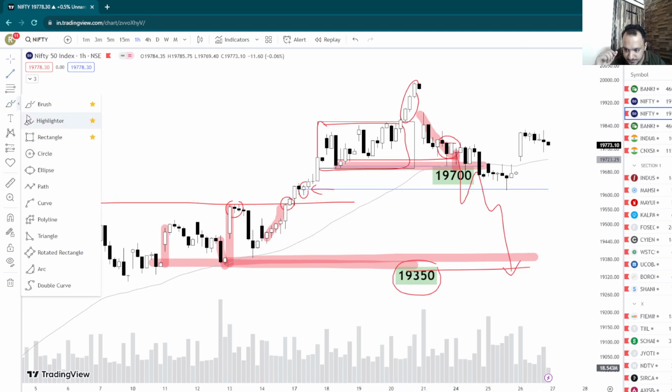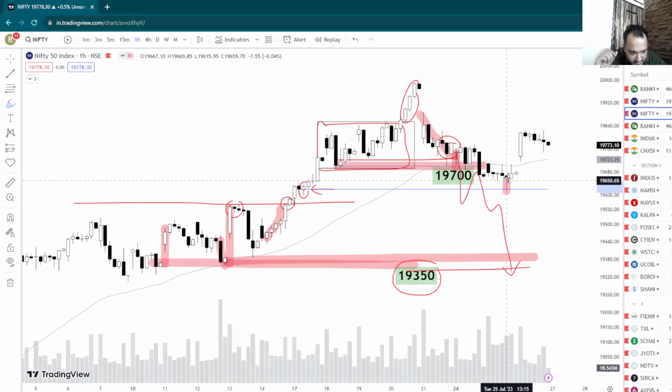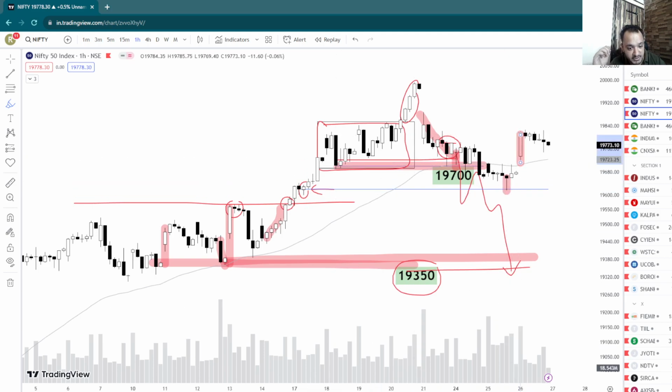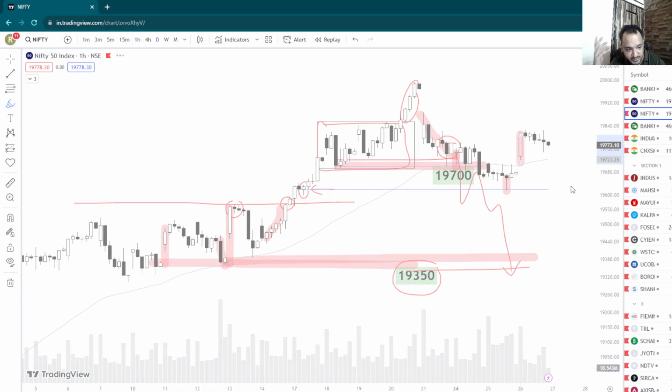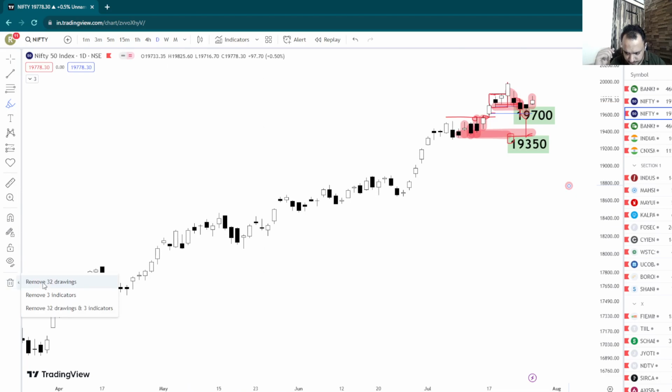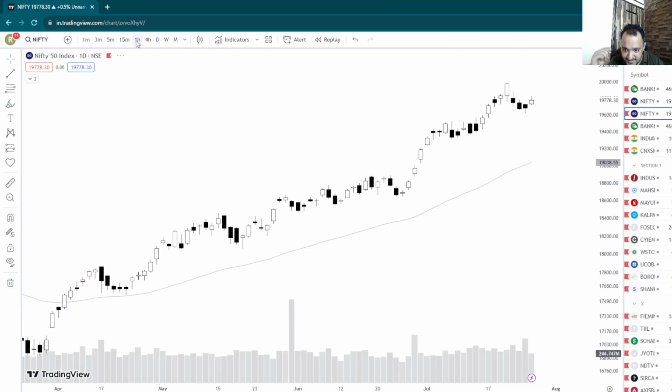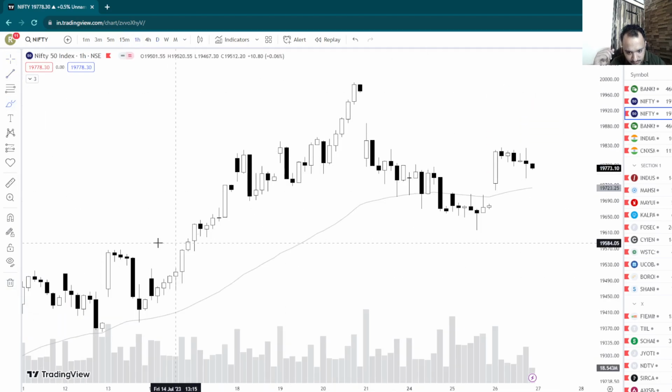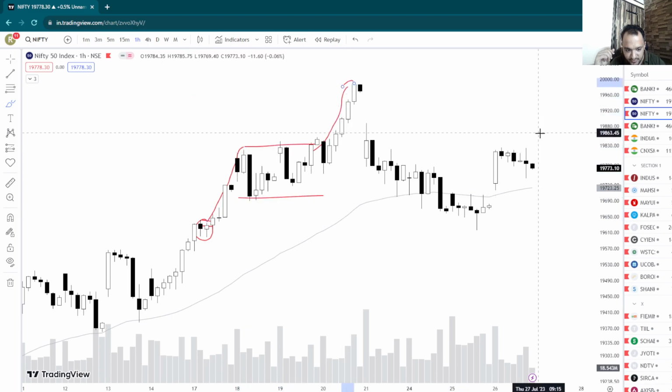So if you see this candle right here and then this move up, Nifty has turned around from the demand zone which we were watching. Obviously, it did not go all the way down, which would have been a better long, but Nifty has actually turned around from this area of demand, which actually led to this move, right? So this was the move, then there was a base, and then there was an up move, all right?